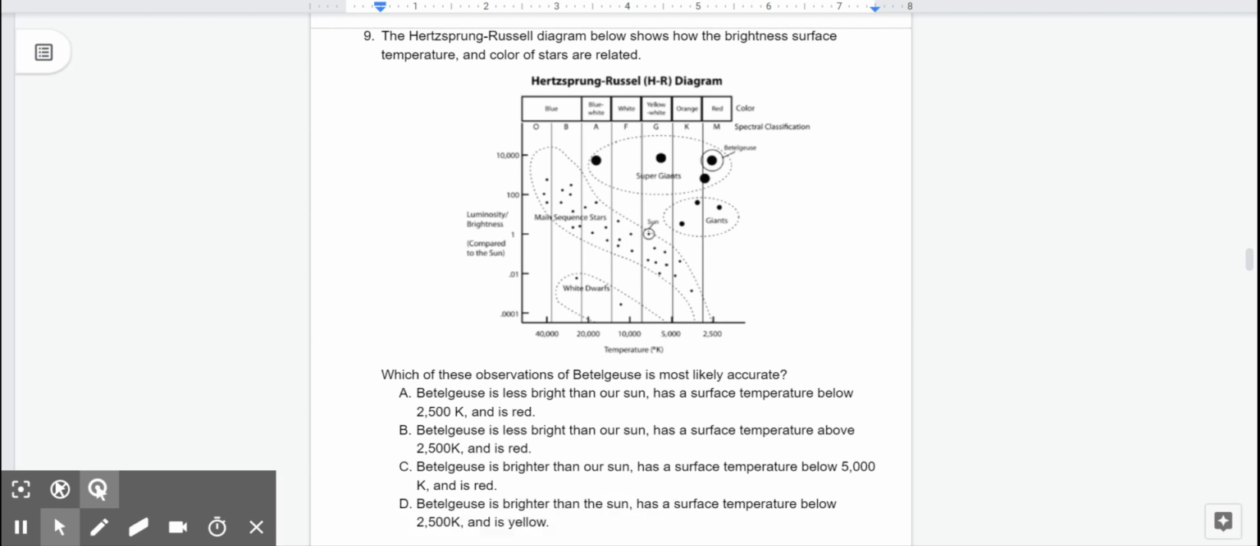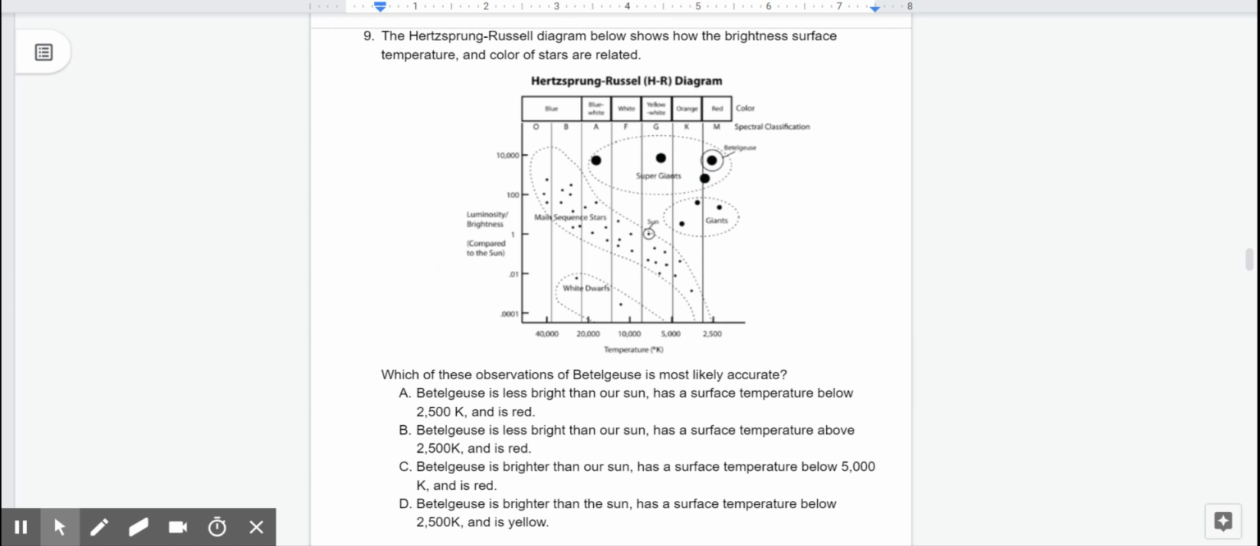Number 9. The Hertzsprung-Russell diagram below shows how brightness, surface temperature, and color of stars are related. We have blue, blue-white, white, yellow-white, orange, and red. We have luminosity, or brightness, compared to the sun. And we have temperature, measured in Kelvin. White dwarfs, main sequence, giants, supergiants, the sun, and Betelgeuse. Which of these observations of Betelgeuse is most likely accurate?